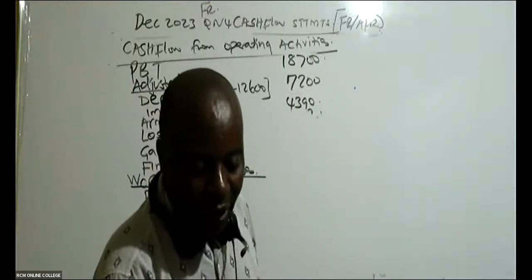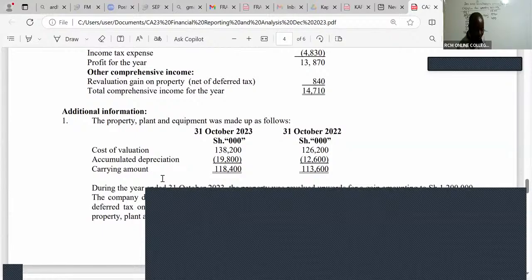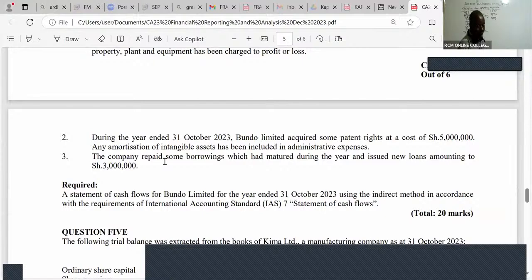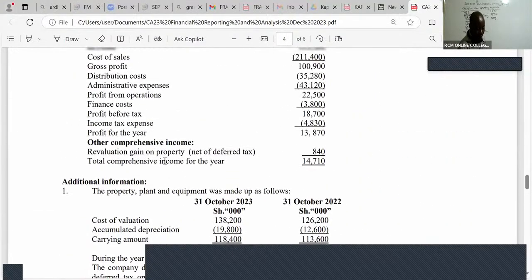All right, ladies and gentlemen, I will come to the next working here. Next additional information, note number 3: the company repaid some borrowings which had matured during the year and they issued new loans amounting to 3 million.